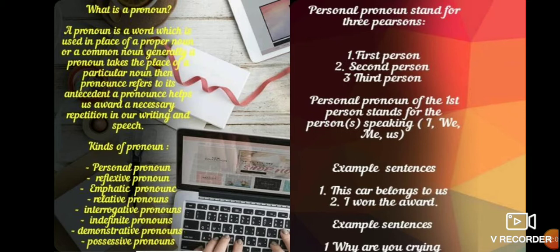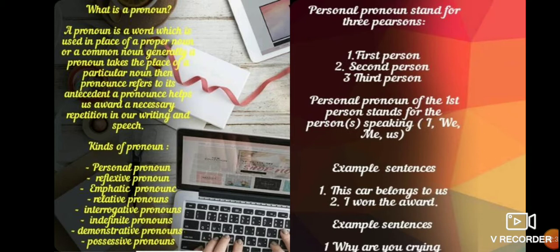Kinds of pronoun. There are 8 kinds of pronouns. First is the personal pronoun, second is the reflexive pronoun, third is the emphatic pronoun, 4 is the relative pronoun, 5 is the interrogative pronoun, 6 is the indefinite pronoun, 7 is the demonstrative pronoun, and 8, the last, is the possessive pronoun. First we have to know about the personal pronoun. Personal pronouns are of 3 kinds: first person, second person, and third person.